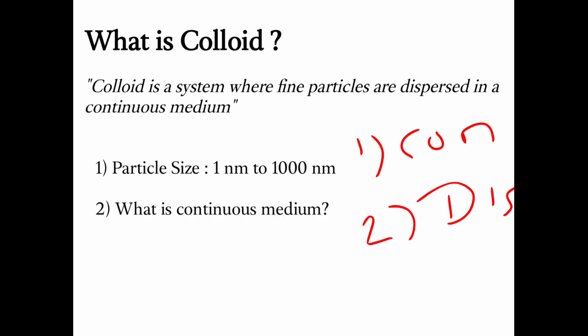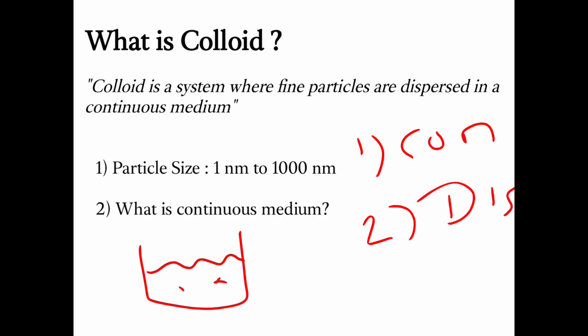What is the meaning of continuous medium and dispersion medium? Here I'll just explain in short. Suppose this is the container, and this is the liquid present in the larger amount, and I'm adding some particles inside it, which are properly dispersed inside the system. Right now it is not getting reflected that it is properly dispersed, but please consider it is properly dispersed inside the system.